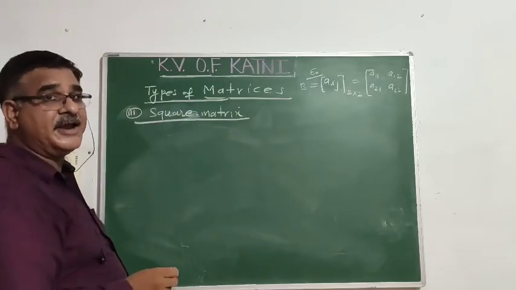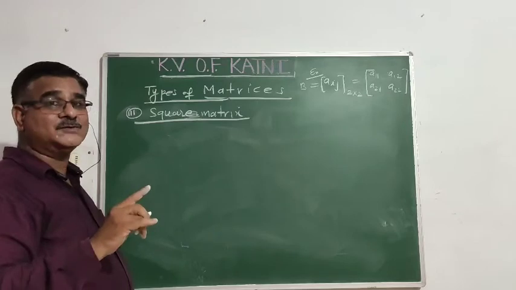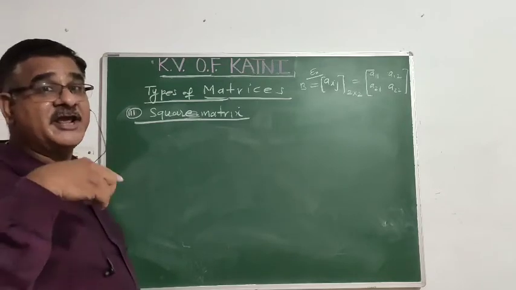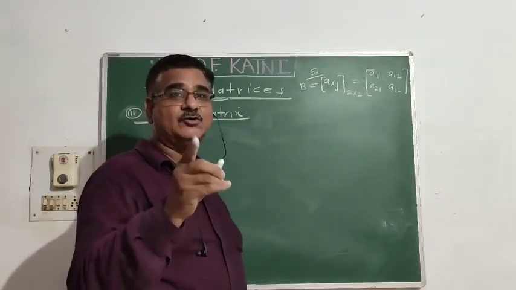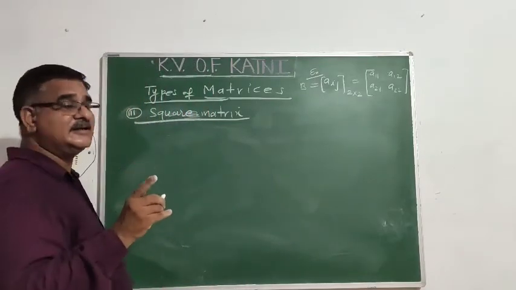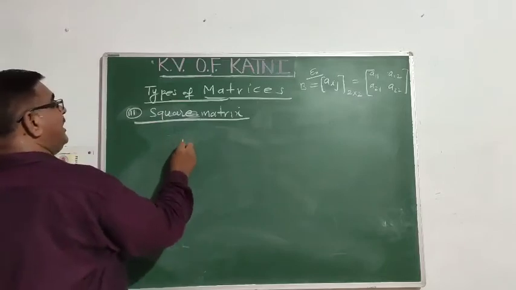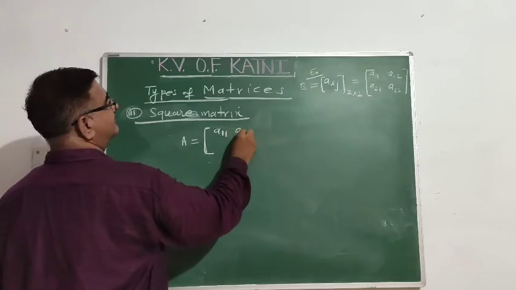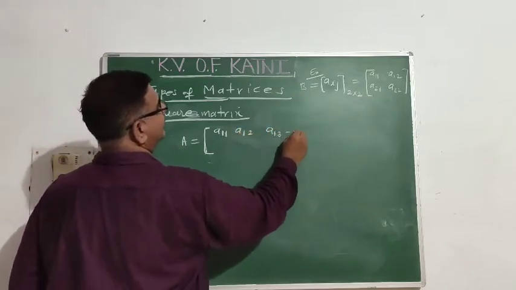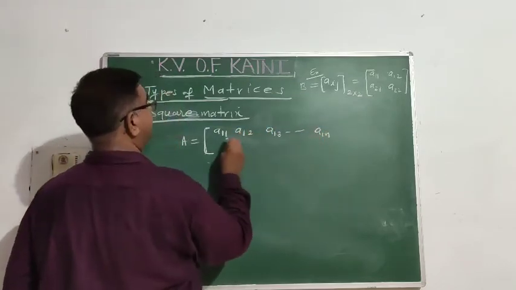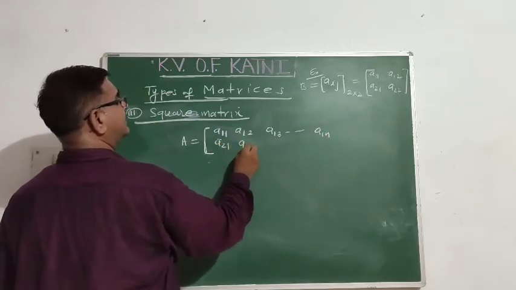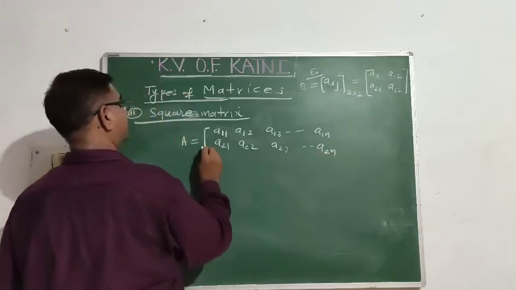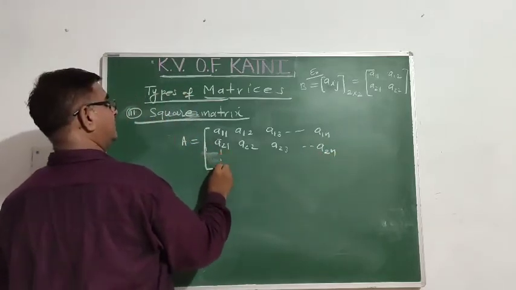A matrix having the number of rows and the number of columns the same. As many rows as there are, that many columns there will be. Such a matrix is called a square matrix. So A is a matrix A11, A12, A13 till A1n, A21, A22, A23 till A2n, and so on.